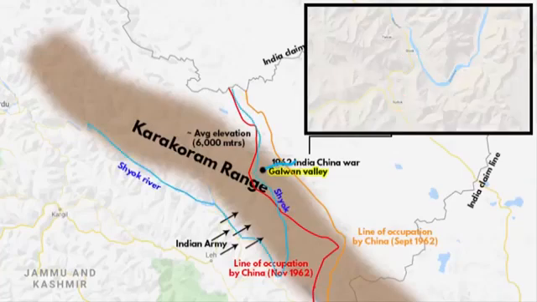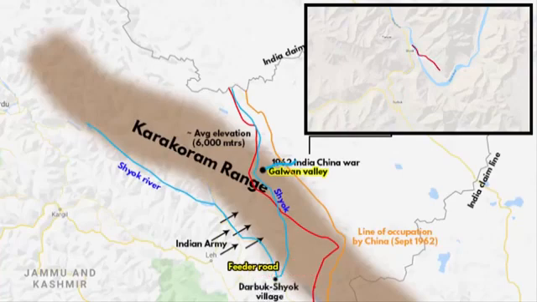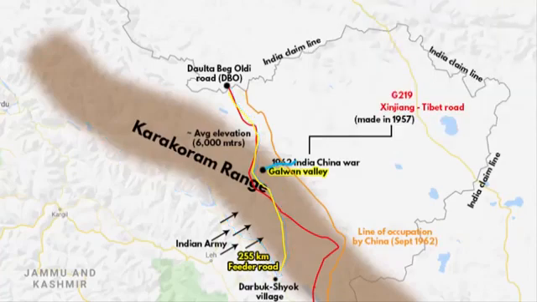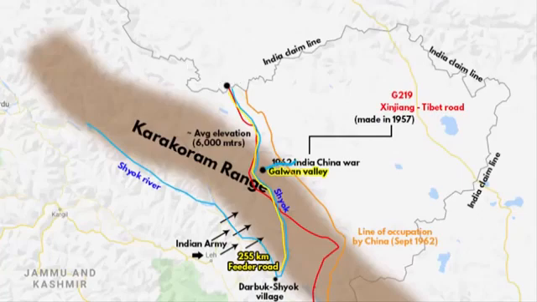India is trying to construct a feeder road from Darbak Shiok village to Daulat Beg Oldi Road. It is a 255 km long road that runs along the Shiok River and is the most critical line of communication close to LAC. This road basically connects Leh to Daulat Beg Oldi Road. The abbreviation used for this road is DBO.